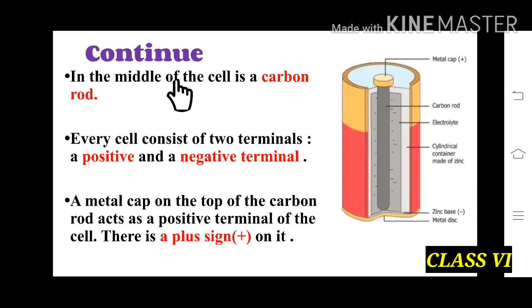In the middle of the cell is a carbon rod. So children, you can see in this picture that in the middle there is a carbon rod. It consists of two terminals, that is positive terminal and negative terminal. A metal cap on the carbon rod acts as a positive terminal, and you can see that there is a plus sign on it.